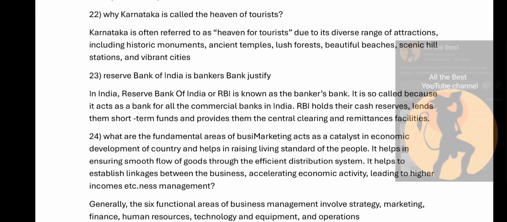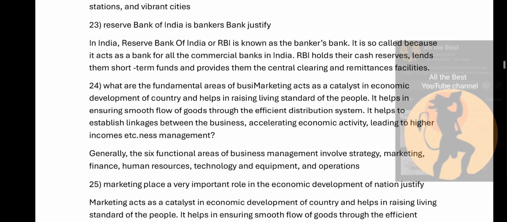Why Karnataka is called the heaven of tourists? Karnataka is often referred to as the heaven of tourists due to its diverse range of attractions, including historic monuments, ancient temples, lush forest, beautiful beaches, scenic hill stations, and vibrant cities.